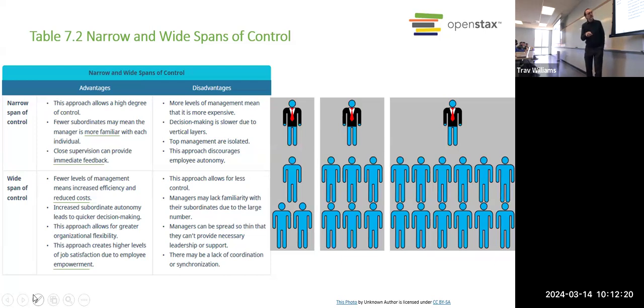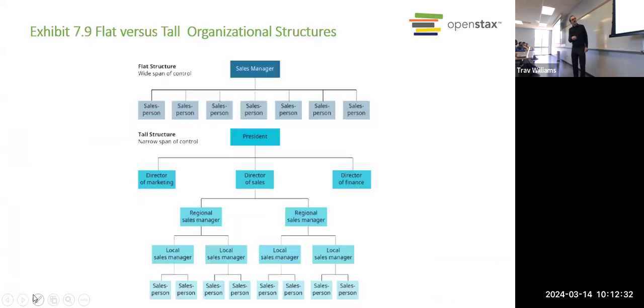So for the employee, as long as it's a good manager, it's good to be a part of a small span of control. What's the problem though? Again, a narrow span of control goes together with a tall organizational structure, right? What's the problem for the organization in having such a tall organizational structure and such a narrow span of control?